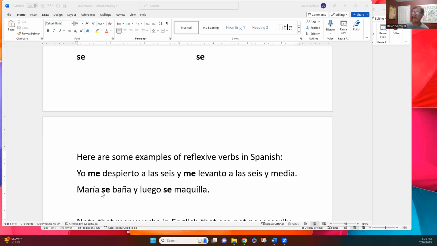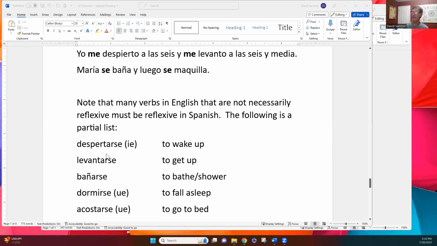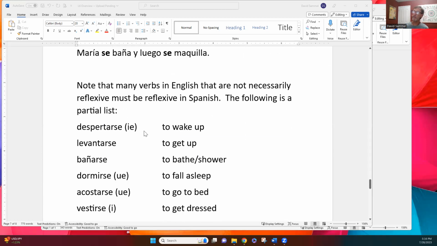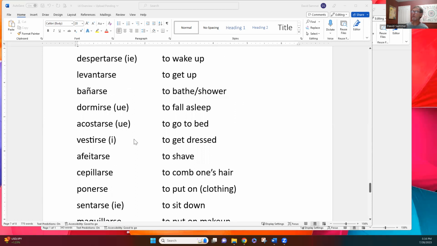I'm going to give you a list of verbs that you might not expect to find as being reflexive, because in English we don't make them reflexive. Note that many verbs in English that are not necessarily reflexive must be reflexive in Spanish. And the following is a partial list, right? So I put in the little stem changes. Some of these are stem changing verbs. You need to be aware of that. So these verbs, see if I can show them all here. I can show almost all of them.